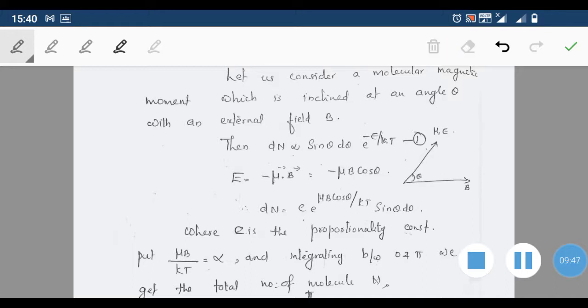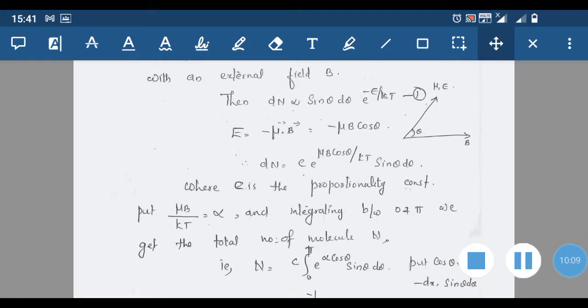Therefore, the energy E is equal to minus mu dot B, that is equal to minus mu B cos theta. Therefore, dN we can write as a proportionality, we can put it as C into e raised to, for E you substitute mu B cos theta divided by kT, then sin theta d theta. So that is the expression for dN, where C is the proportionality constant.